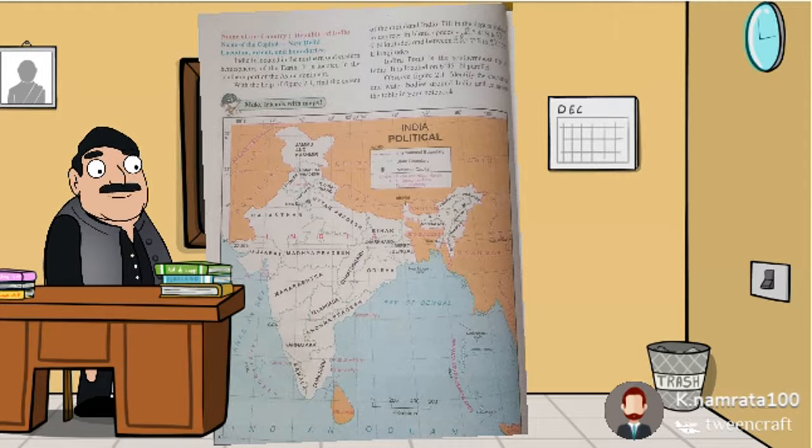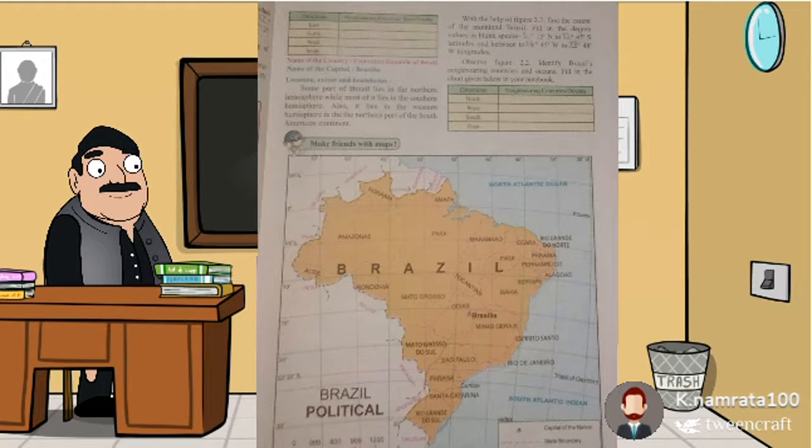Okay, this was the information about India. In the map given below, you can see India, its neighboring countries, its neighboring oceans and all those things, its states. Okay, you can just study that map. Then we will go through the further part. Let's see the next part.